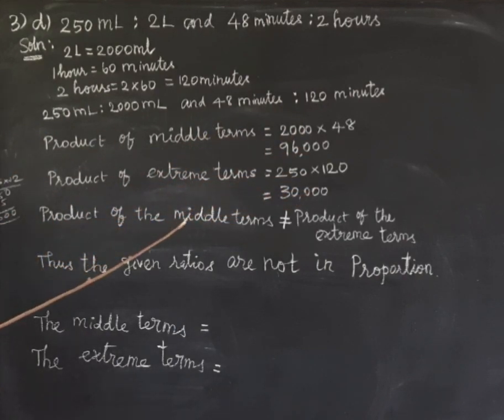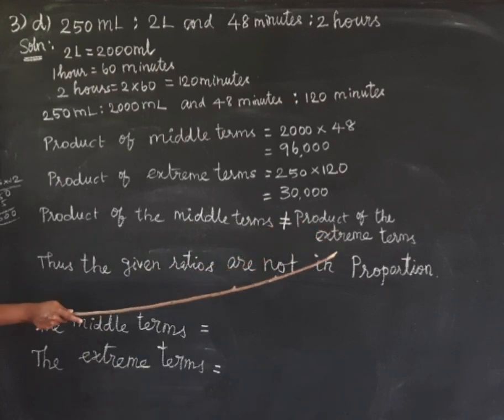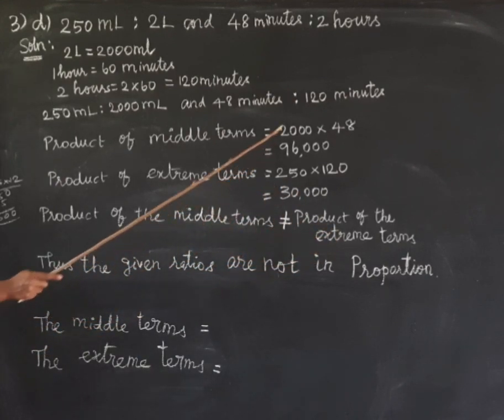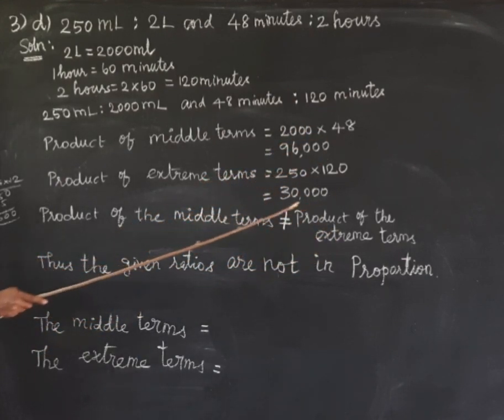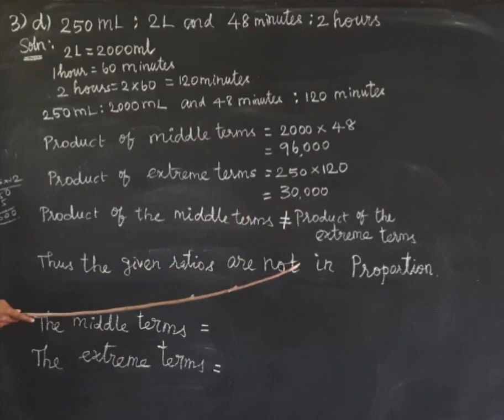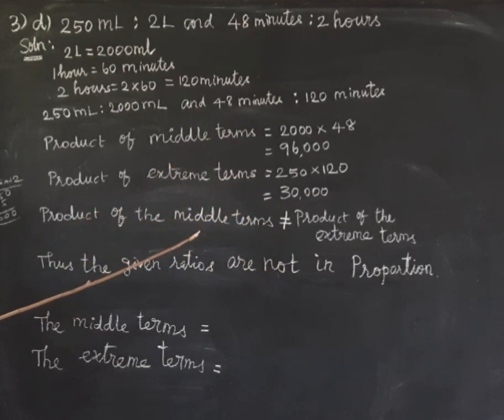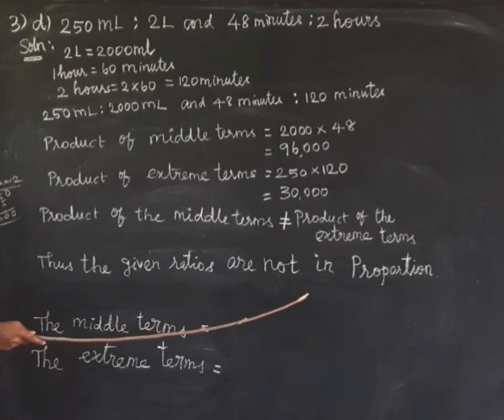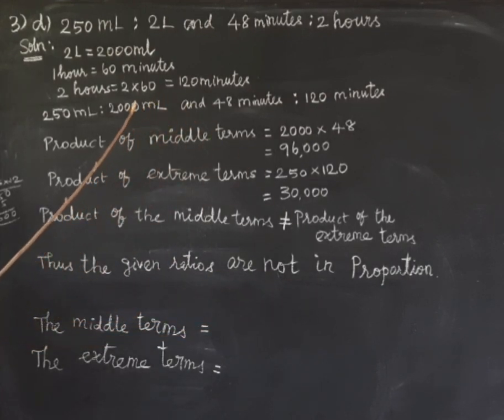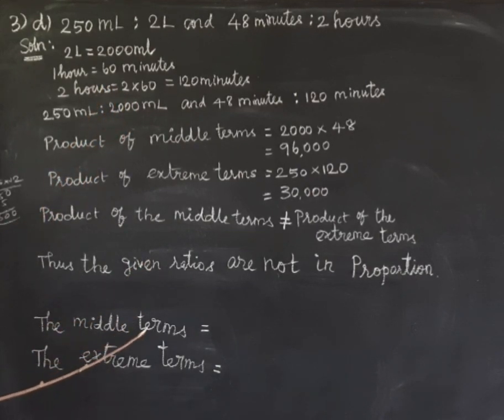So the product of the middle terms is not equal to the product of the extreme terms. The two values are not equal, which means the given ratios are not in proportion. So the given ratios cannot form a proportion. Okay, so what are the middle terms?